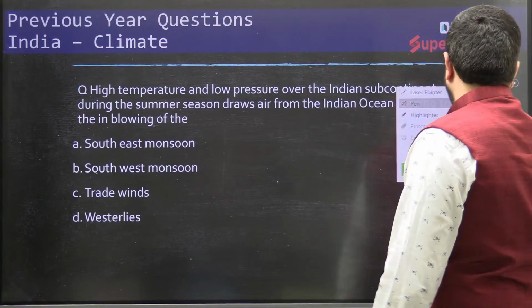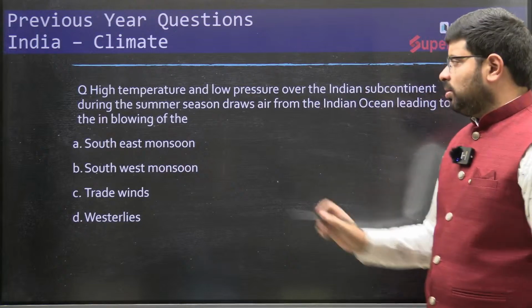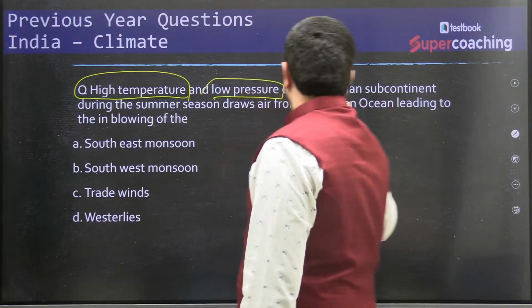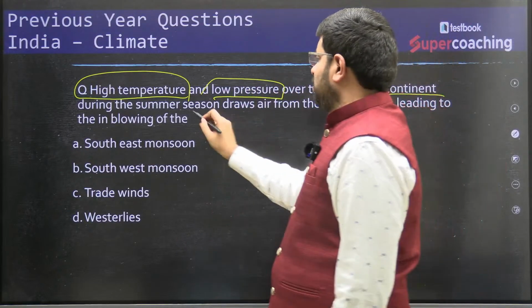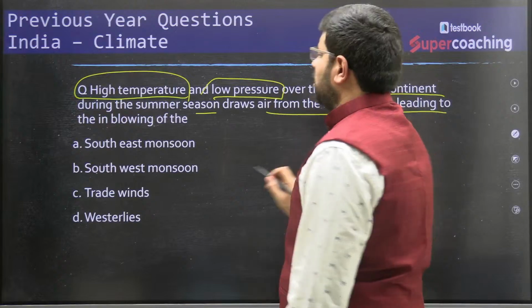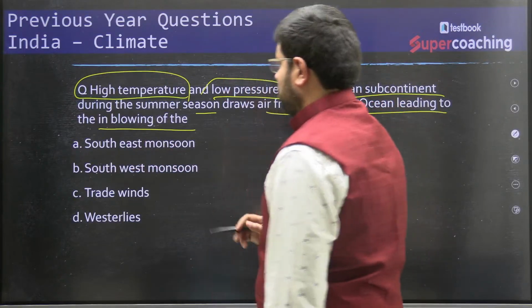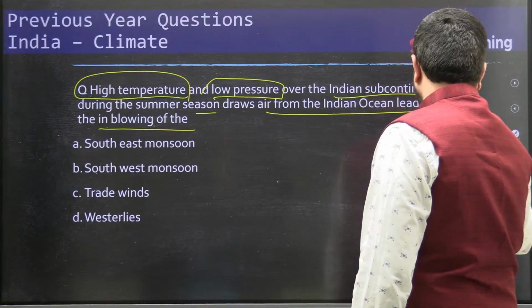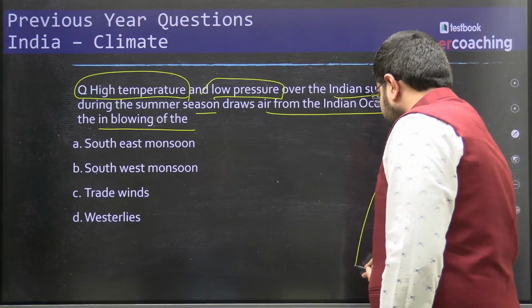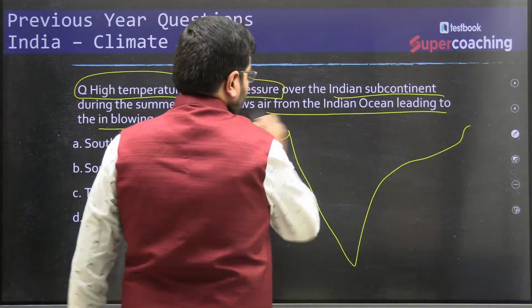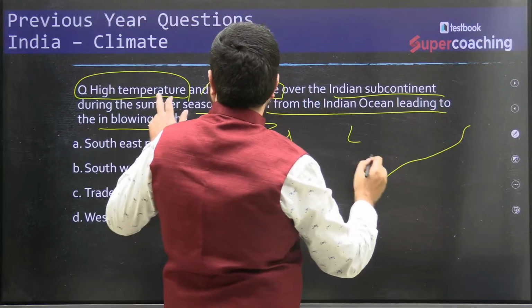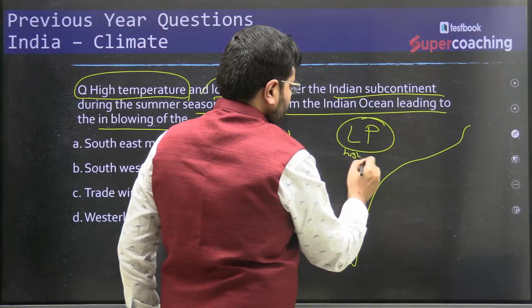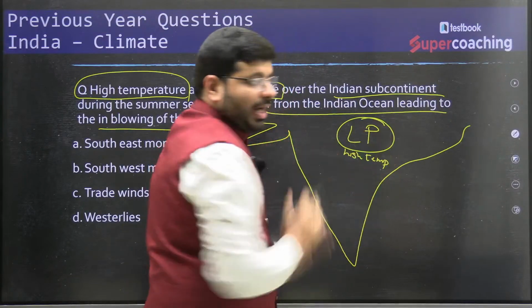Okay. So as you can see, high temperature, just now we have discussed, high temperature, low pressure over the Indian subcontinent during the summer season draws air from the Indian Ocean, leading to the inblowing of what winds? There is a high temperature. So Indian subcontinent, let's draw the India map here. You have the high temperature and low pressure over the Indian landmass, Indian subcontinent.